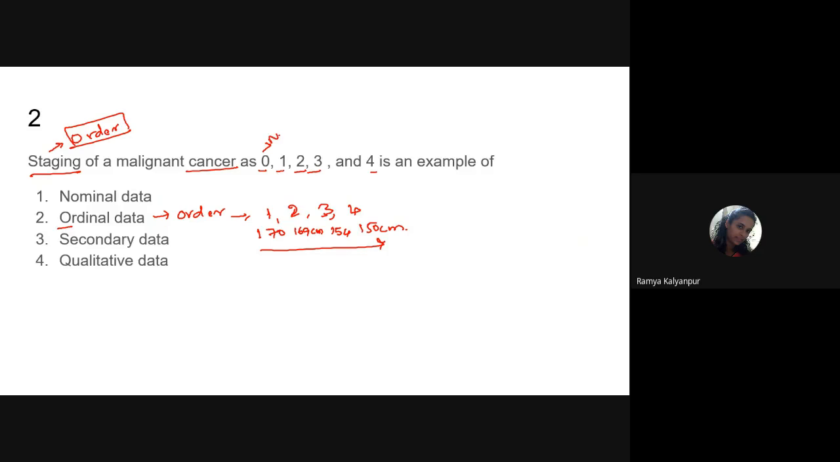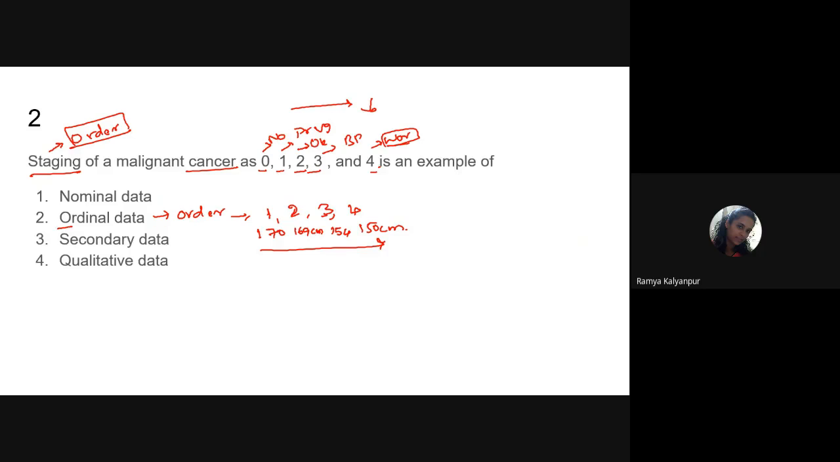0 means no cancer. 1 means the prognosis is very good. 2 means an okay kind of prognosis. 3 means bad prognosis. 4 means worst prognosis, that is, death is very much approaching. So the survival chances are very, very less or too low. Now, what is happening? The survival chances are decreasing as the number is increasing.